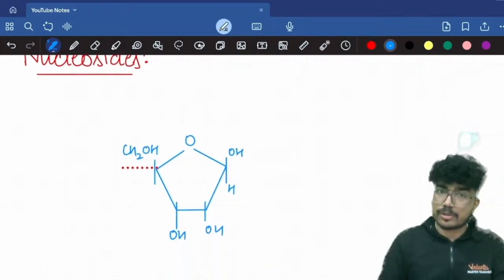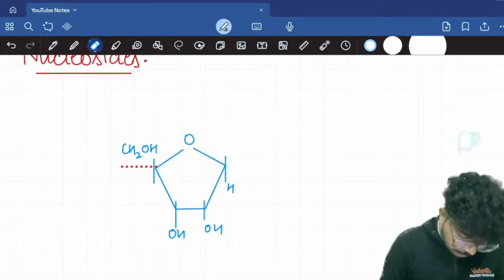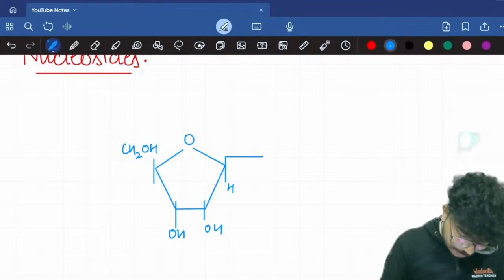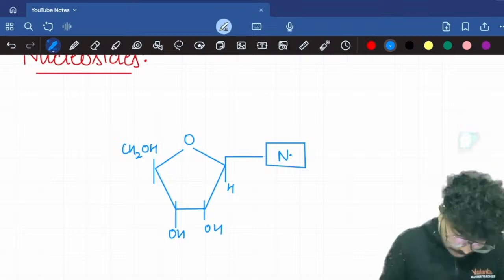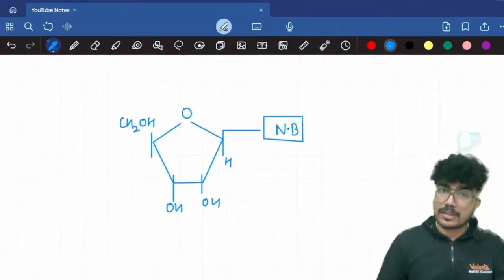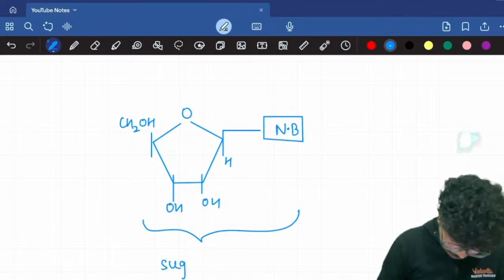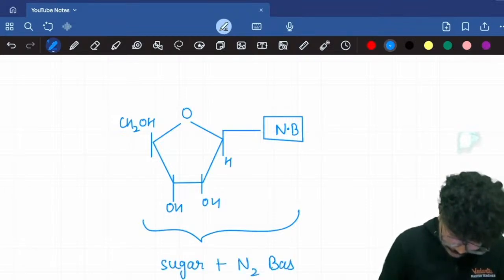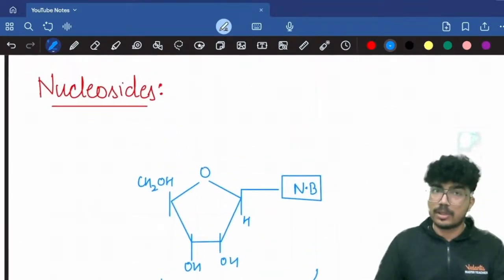This is the structure for the ribose sugar. With the first carbon, here you will have the nitrogen base attached. So this is a nucleoside: sugar plus nitrogenous base is known as a nucleoside.